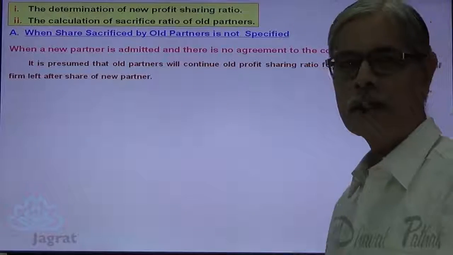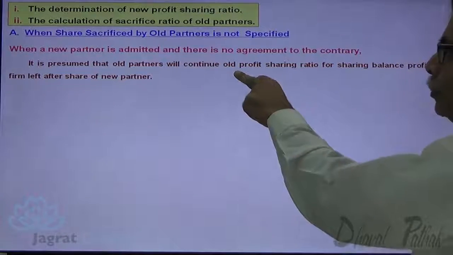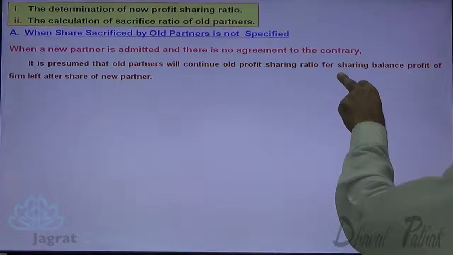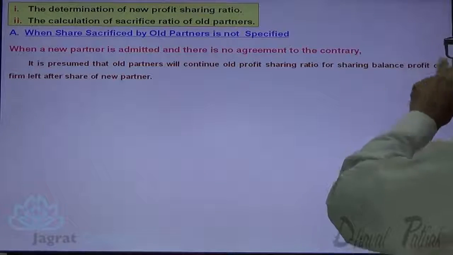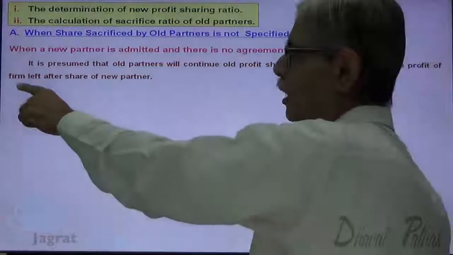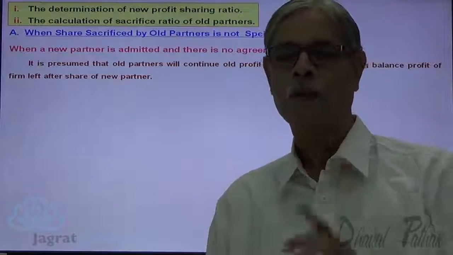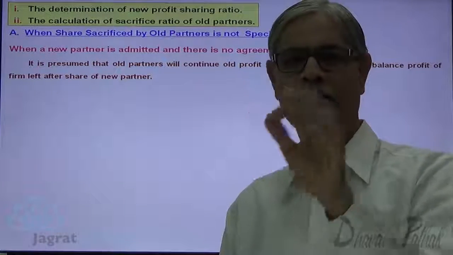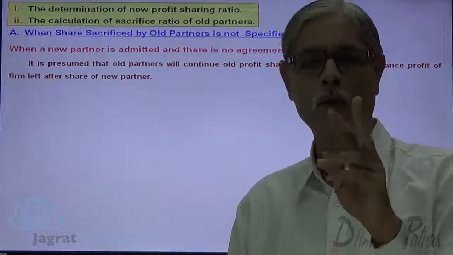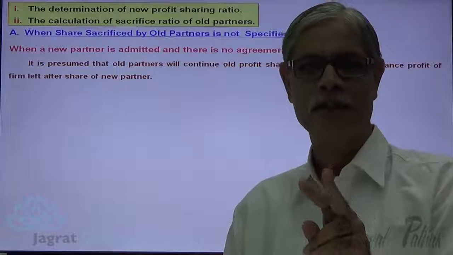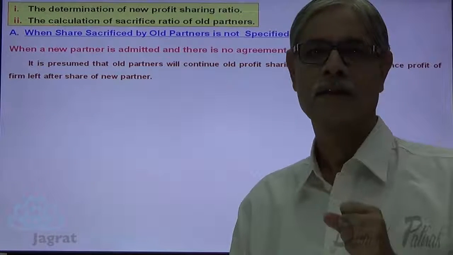Now see, in such situation, it is presumed that old partners will continue old profit sharing ratio for sharing the balance profit of a firm left after share of a new partner. What is given to you? Old profit sharing ratio is given to you. You are given the share of a new partner. You want to find out the share sacrificed by each partner and the new profit sharing ratio. What is the presumption?